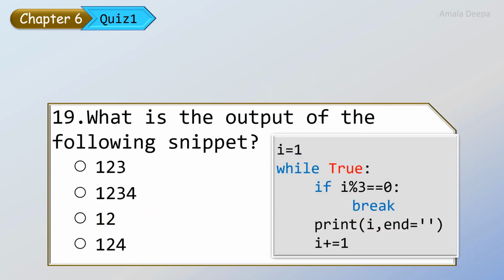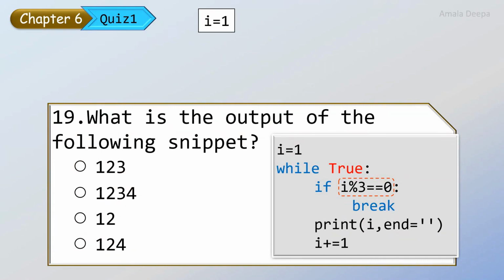What is the output of the following snippet? Here i is equal to 1, while true. So the condition is already true. So control passes into the while loop. And i is equal to 1. If i modulus 3 is equal to 0.